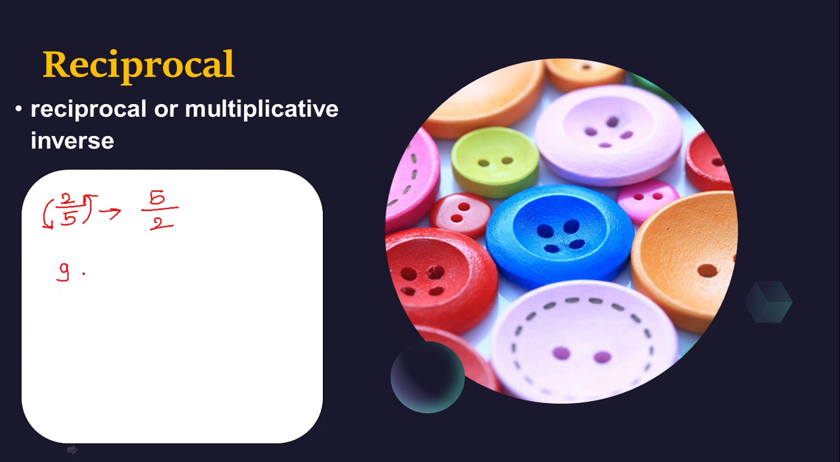Suppose I have a number 9. 9 is also a rational number. As I always say, if nothing is there, the denominator is supposed to be 1. So what is the reciprocal of 9? The reciprocal of 9 is 1 by 9. Suppose I have a number minus 100. The reciprocal of minus 100 will be minus 1 upon 100. Whenever you are taking a reciprocal, the numerator is going to become the denominator and the denominator is going to become the numerator. That is nothing but the reciprocal or multiplicative inverse.